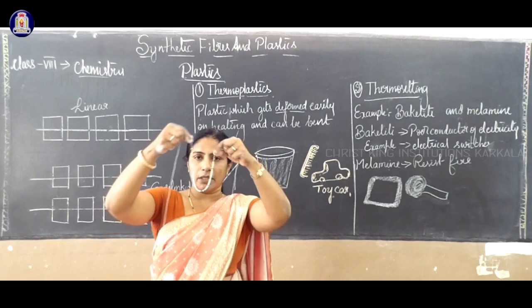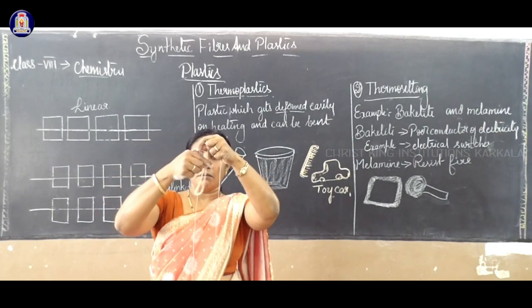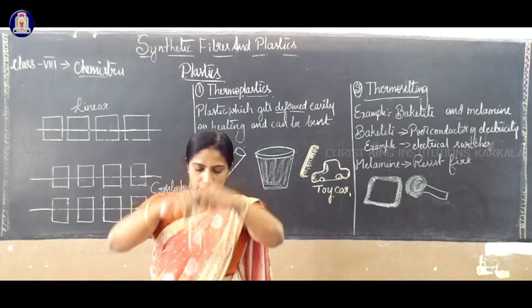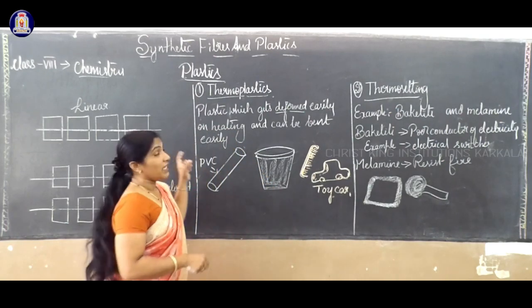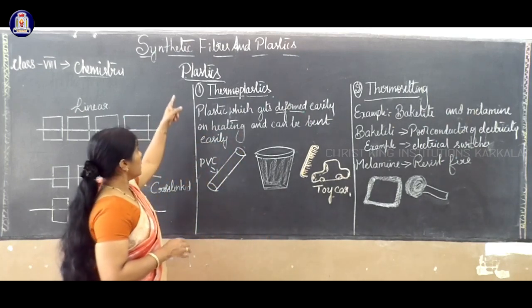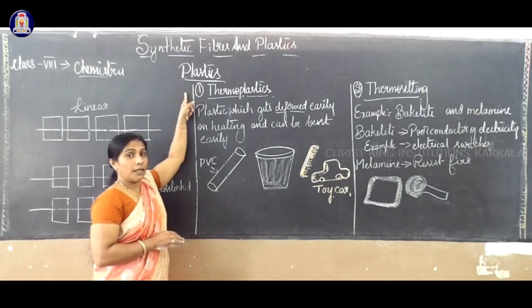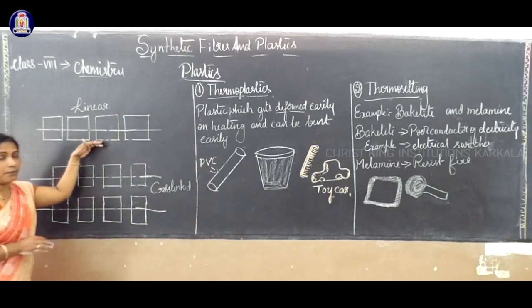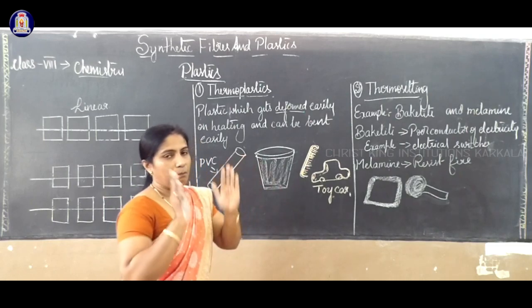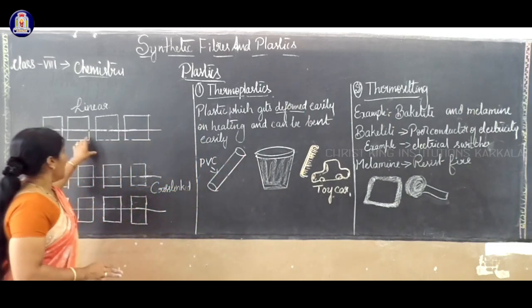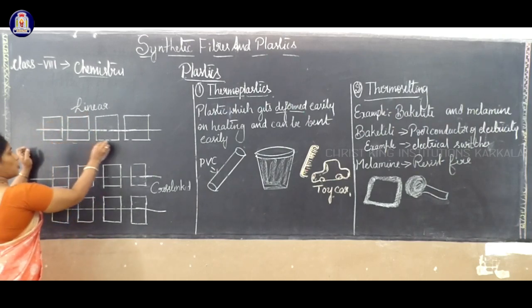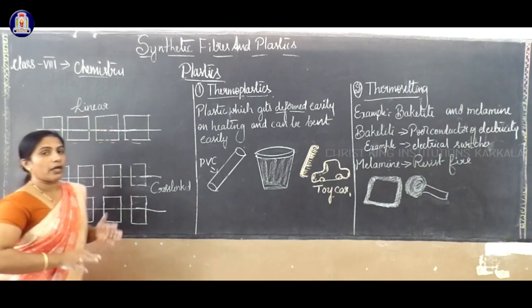When this polymer chain combines, it forms a component called the synthetic fiber. Here each unit of a polymer is turned into a term called plastics. Plastics are one type of synthetic material made up of polymer units, and some are linear. As I said, there is a subunit. If I draw the diagram, you can't understand.